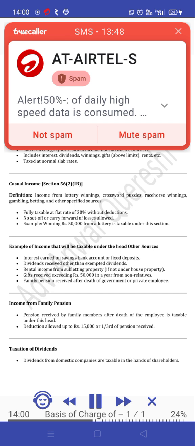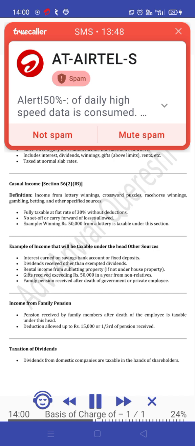Casual income, Section 56(2)(ib). Definition: income from lottery winnings, crossword puzzles, racehorse winnings, gambling, betting, and other specified sources. Fully taxable at a flat rate of 30% without deductions. No set-off or carry forward of losses is allowed. Example: winning 50,000 rupees from a lottery is taxable under this section.